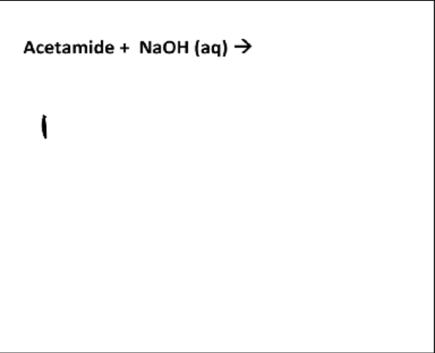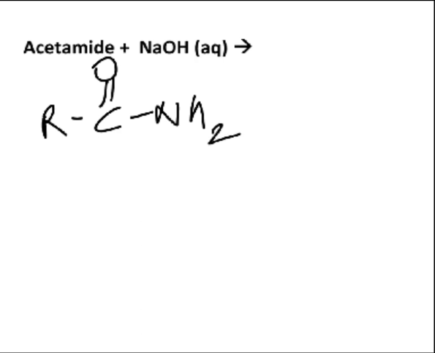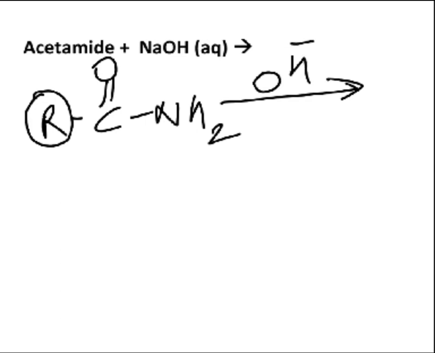So I have an amide here, RC double bond O NH2. If you want to specify with reference to acetamide, what you're going to simply do is replace this R with CH3, right? So what will happen? Sodium hydroxide, whereby there is a hydroxyl group which is a powerful nucleophile. So definitely in case of carbonyl group, oxygen being more electronegative will pull the electrons towards itself, because of which negative charge will develop on oxygen.